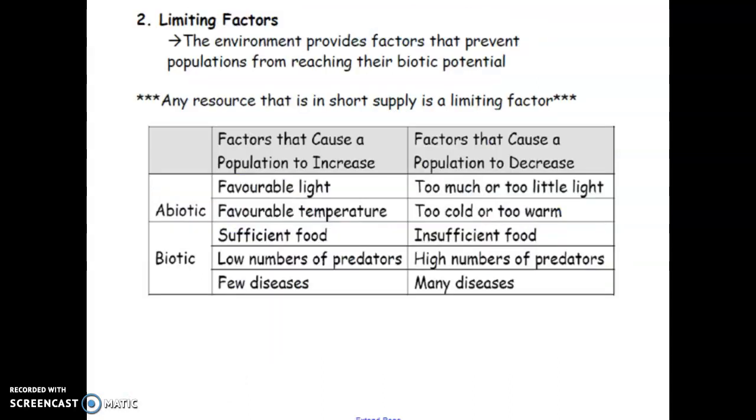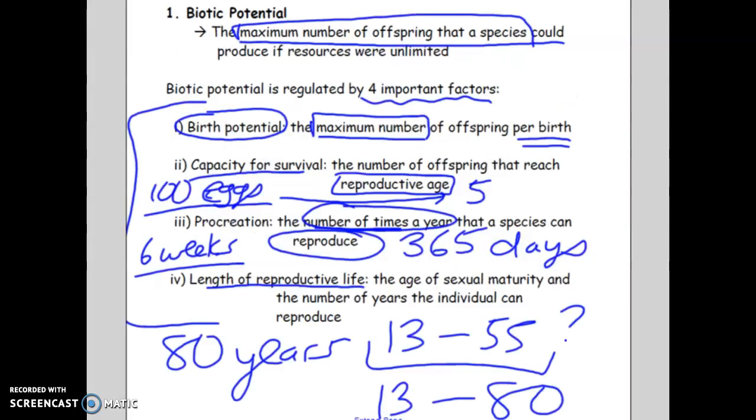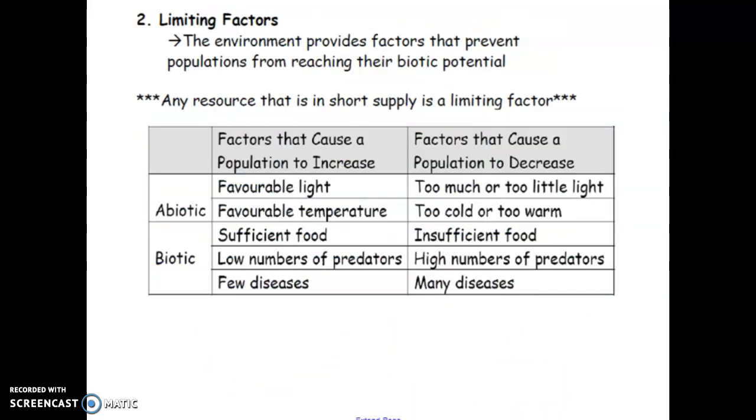Okay, so limiting factors have more to do with the environment. Just to remind you, we talked about the number of offspring as if the resources were unlimited. But we know resources are limited. There is only a certain amount of food or water or whatever the case may be. That's where limiting factors come in. The environment provides factors that prevent populations from reaching their biotic potential.